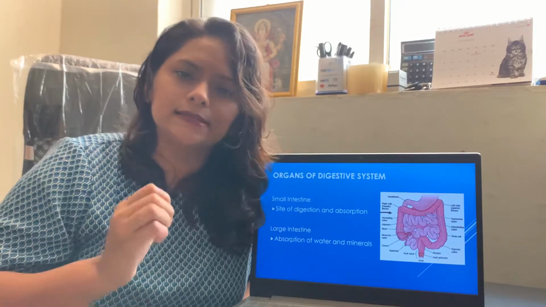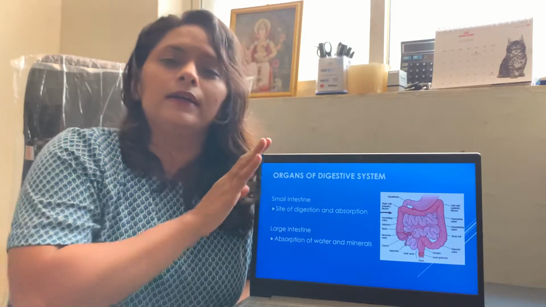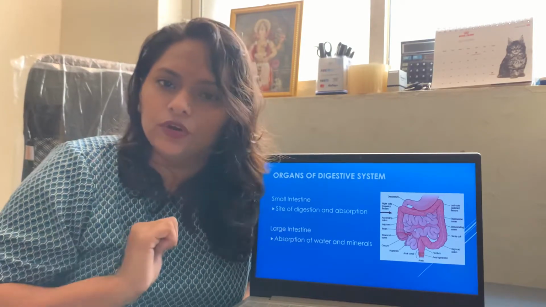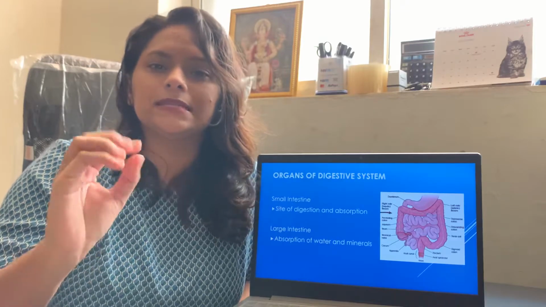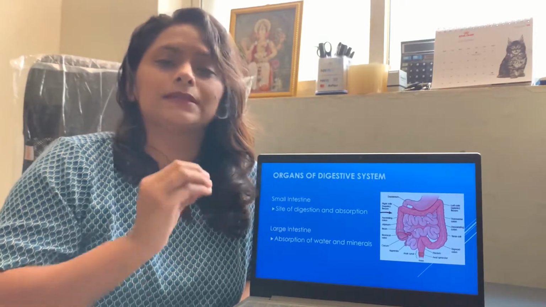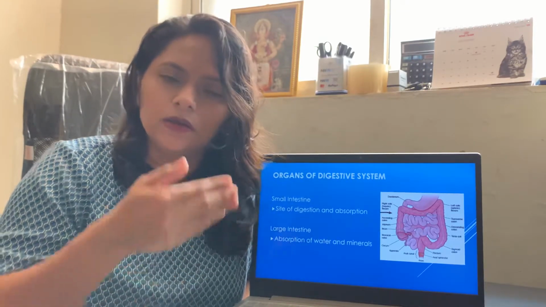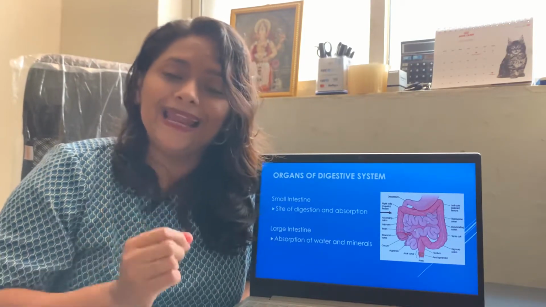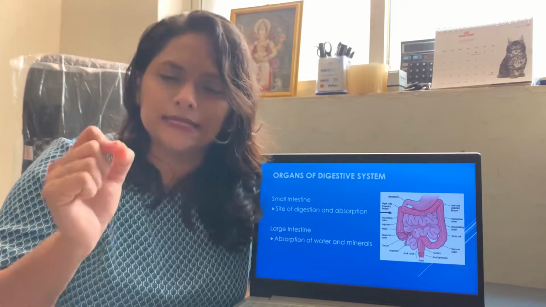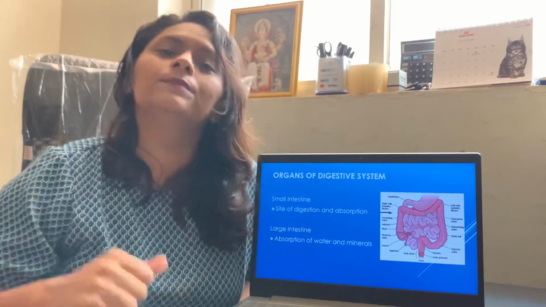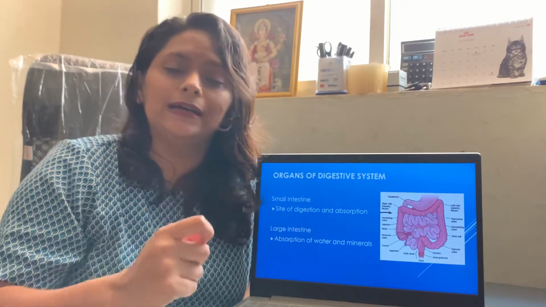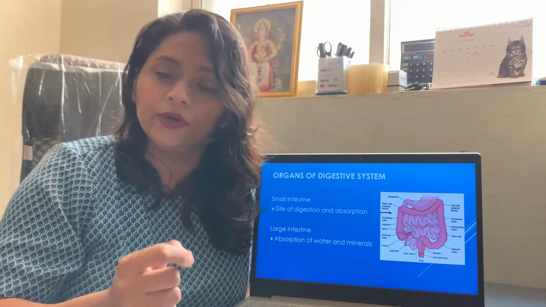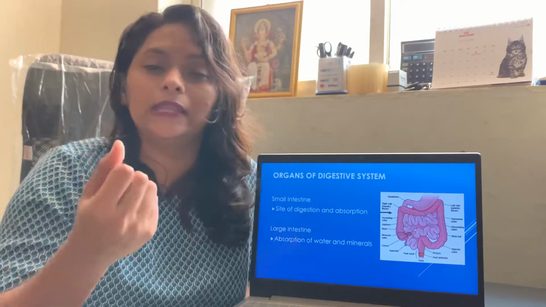Further, the next organ is the small intestine. Small intestine is a site where complete digestion of complex substances takes place. Now, all the complex substances that we have consumed will be converted into simpler absorbable form. And in the small intestine itself, these will be absorbed. And with the help of blood and lymph, will be transported in our body.